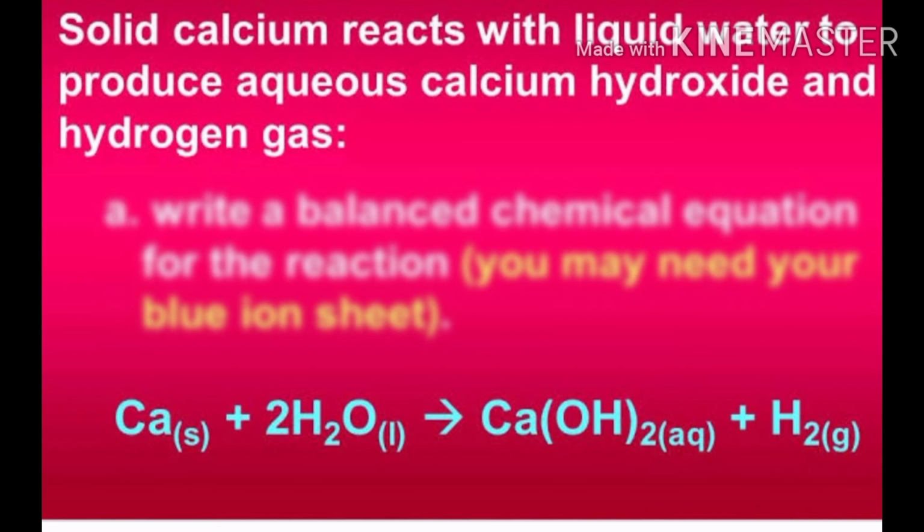Ca plus H2O giving Ca(OH)2 aqueous and hydrogen gas. Calcium reacts with the water, but the reaction of calcium with water is less violent. The heat evolved is not sufficient for the hydrogen to catch fire.